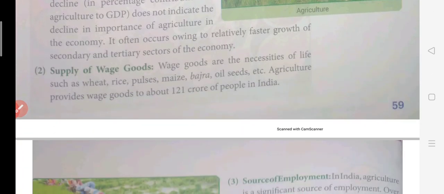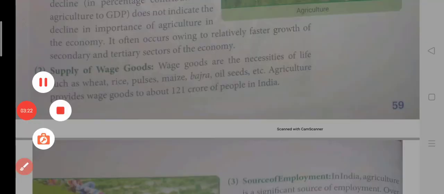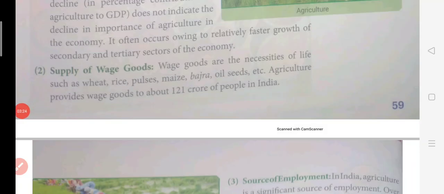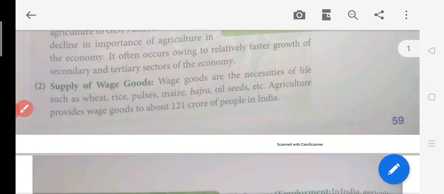Now let us discuss the second importance of agriculture. What is the second importance? Supply of wage goods. What are wage goods? Maize, rice, wheat, bajra, all these essential commodities, daily food articles which we want to eat. For feeding us we need such things. Agriculture is producing such things and we need them to consume. We eat in order to live. So here the second importance is wage goods, and it is already providing 121 crore people of India the food articles which they want to eat.